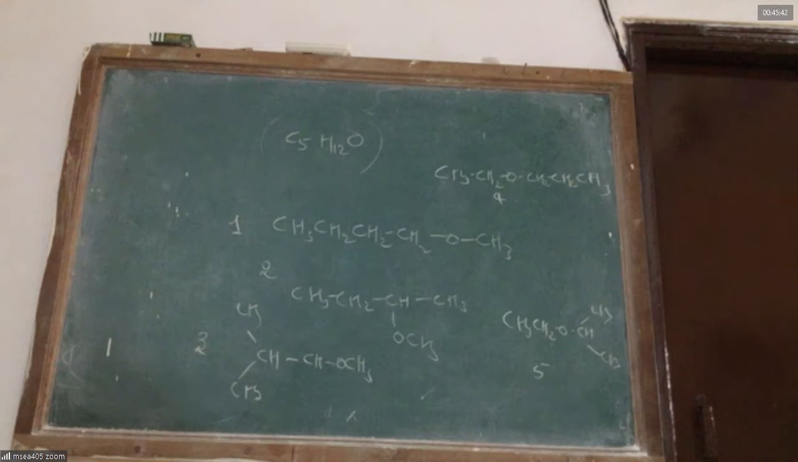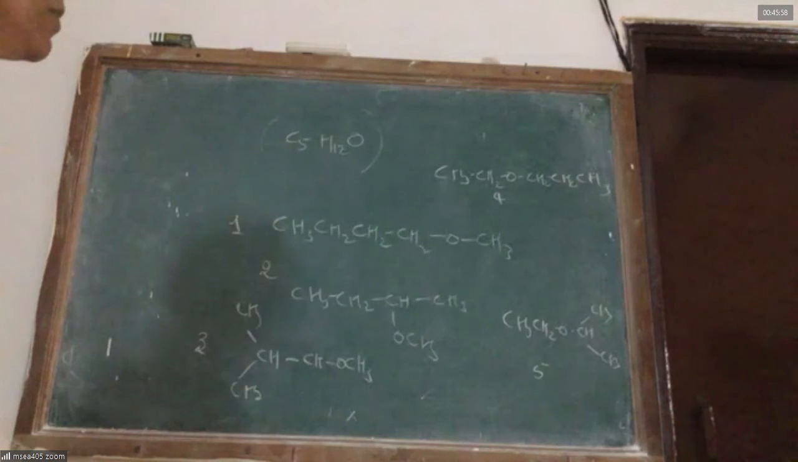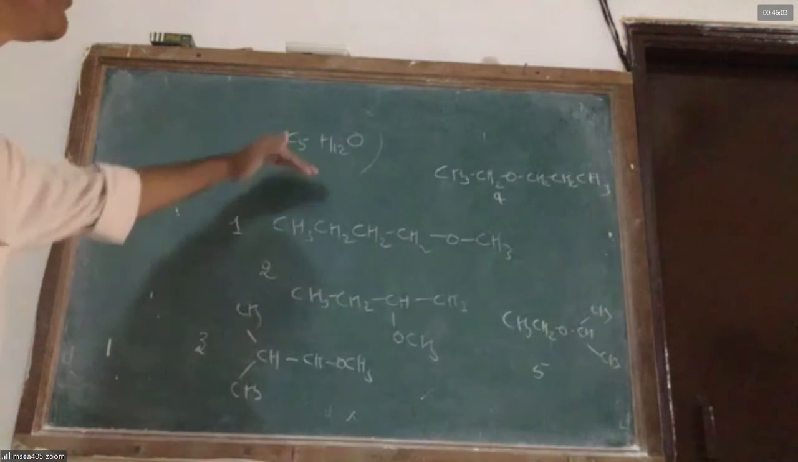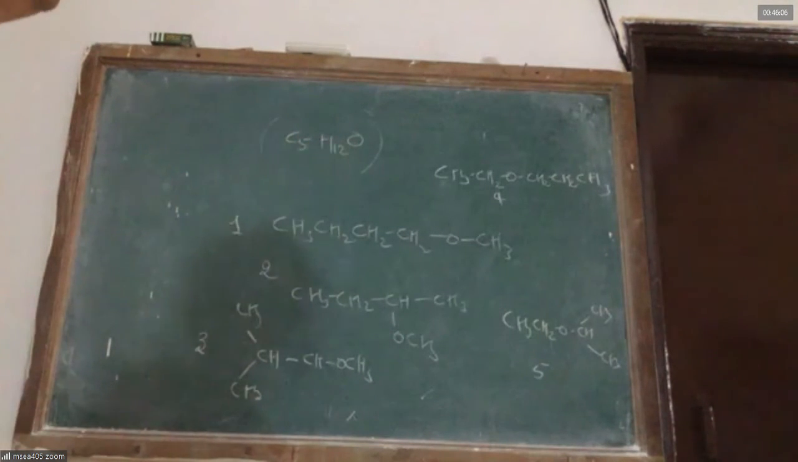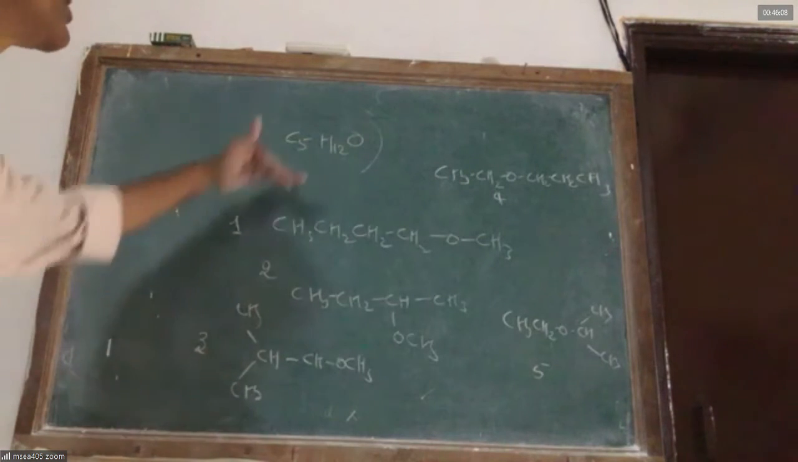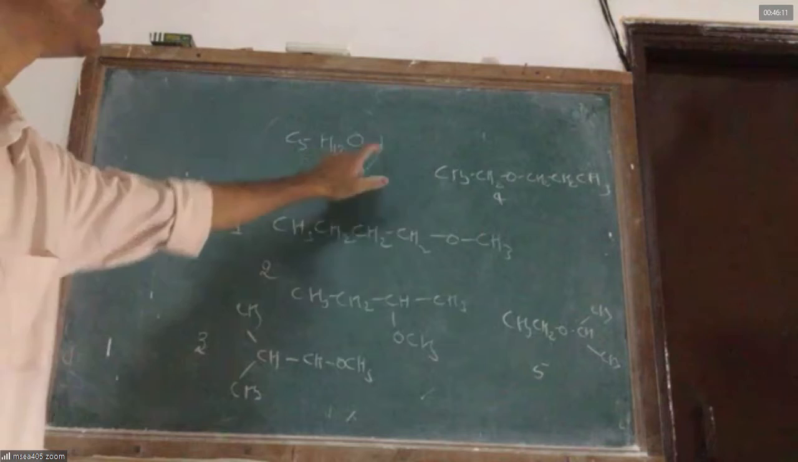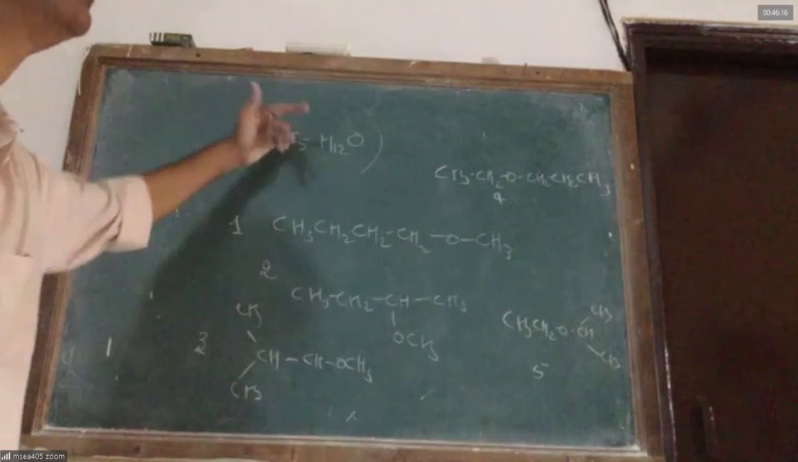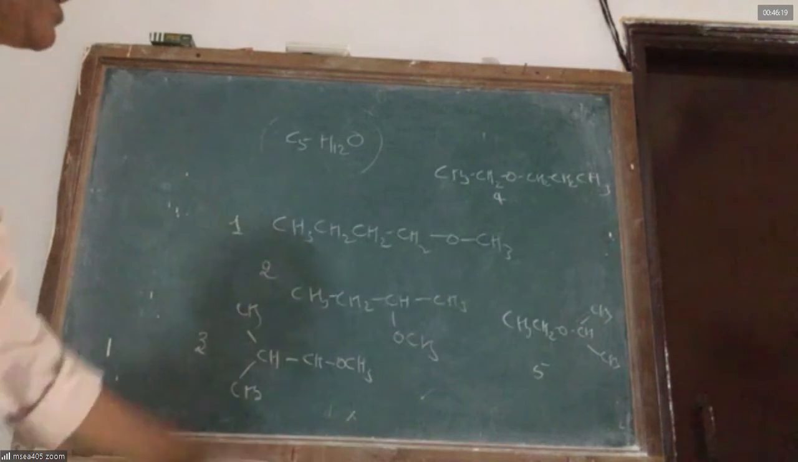Can you write any more ether, sir? Sir, I have written 5 ethers. All these 5 ethers are possible with the formula C5H12O. They do not react with sodium. The question is, how many isomers of formula C5H12O cannot react with sodium? Answer is 5, because I can write 5 ethers with the formula C5H12O.